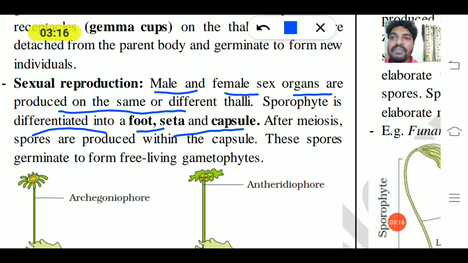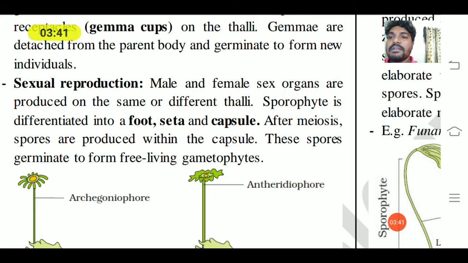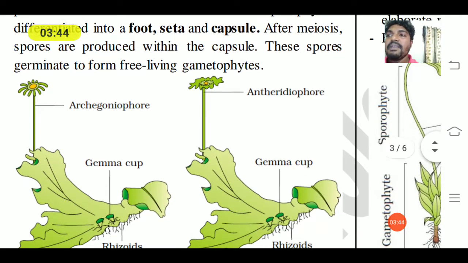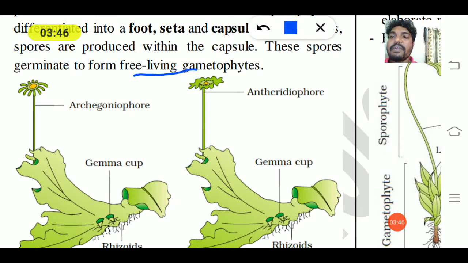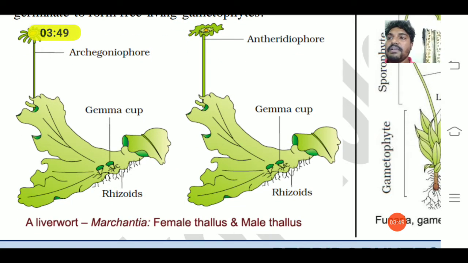The sporophyte is differentiated into a foot, seta and a capsule, and after meiosis the spores are produced within the capsule. The foot gets attached to the gametophyte. The seta is a stalk-like structure which gives strength to the sporophyte. The capsule is a sac-like structure where spores are present, and these spores germinate to form a free-living gametophyte. So this is the structure of Marchantia.